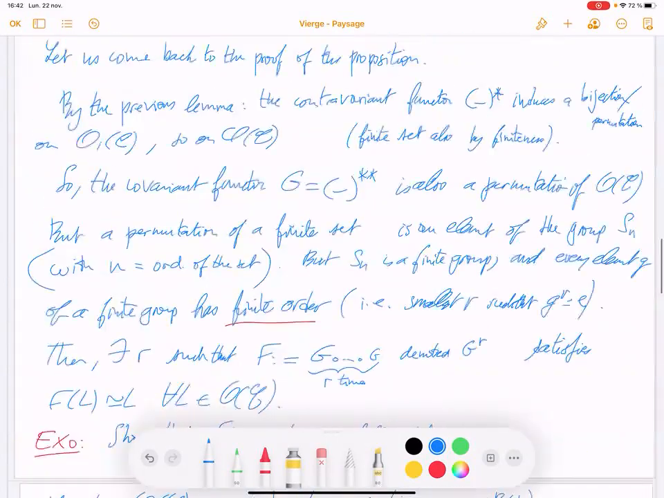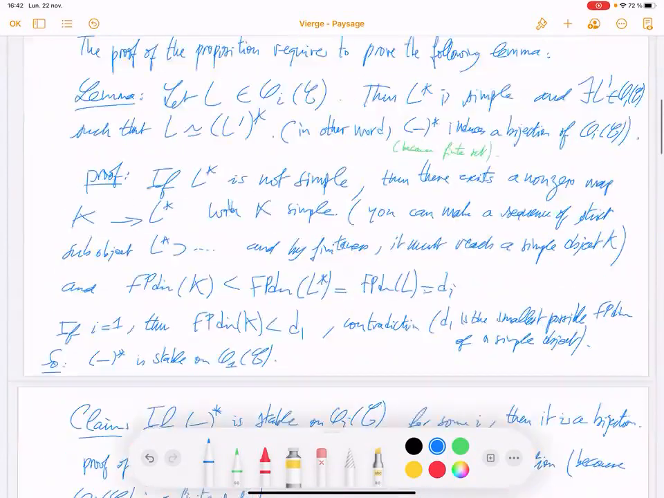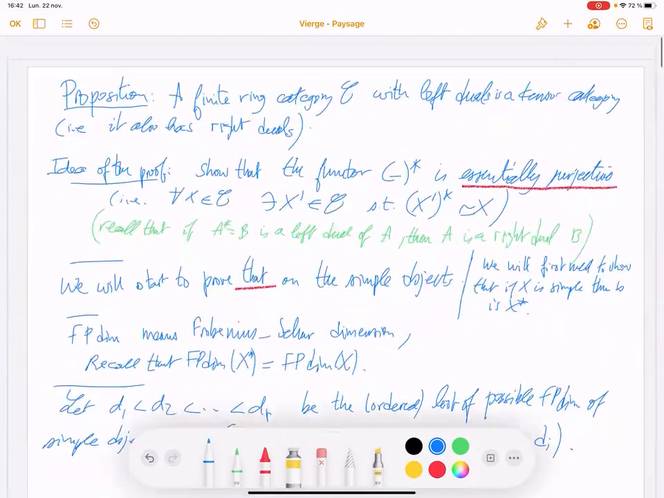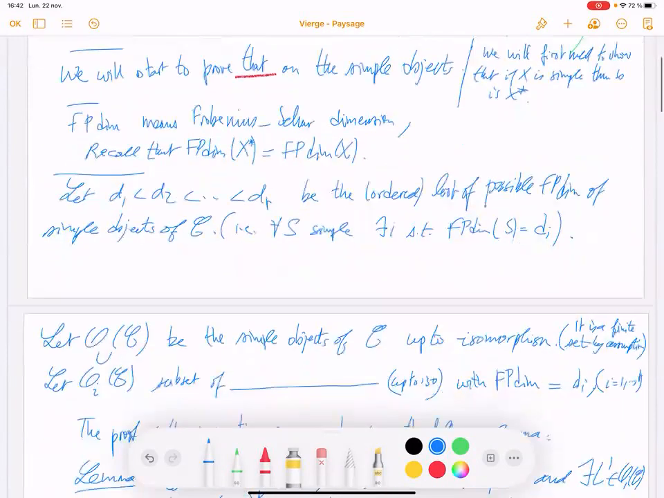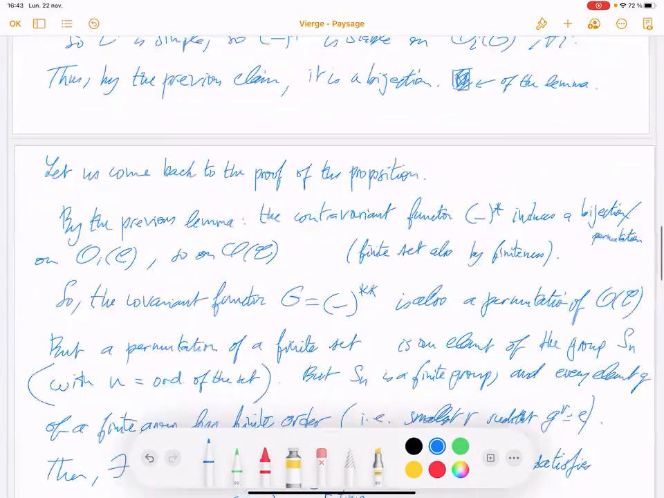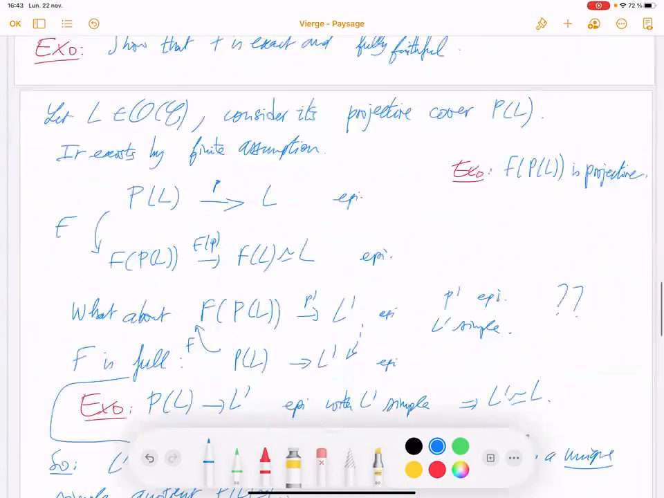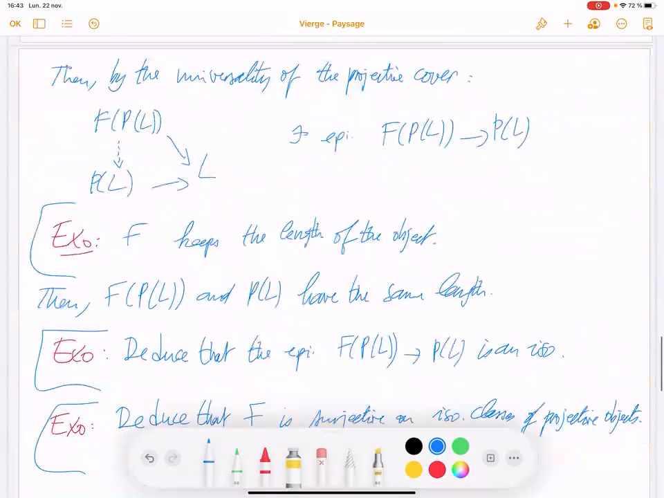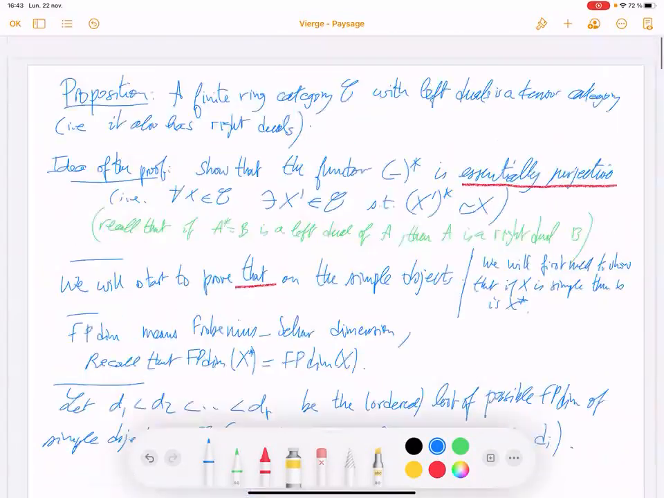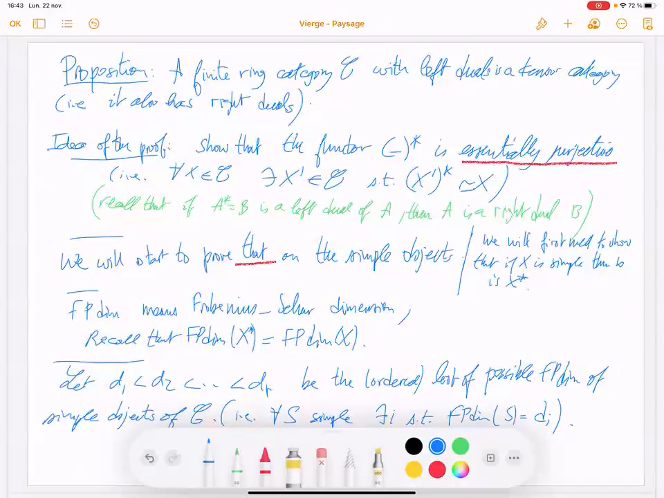Look at that proposition. We needed 1, 2, 3, 4, 5, 6, 7, 8 slides for only one proposition. For a finite ring category, the existence of a left dual implies the existence of a right dual in particular. So then it's a tensor category.